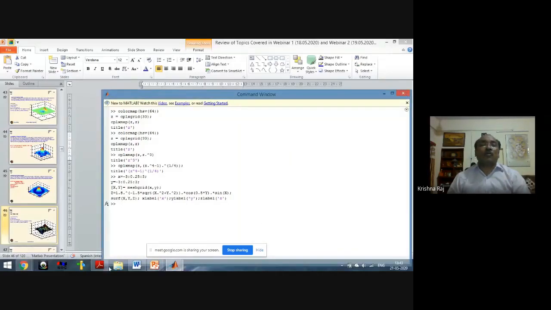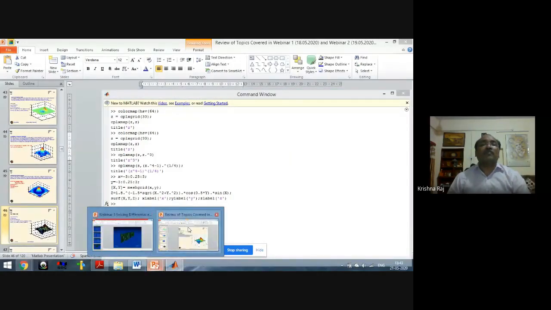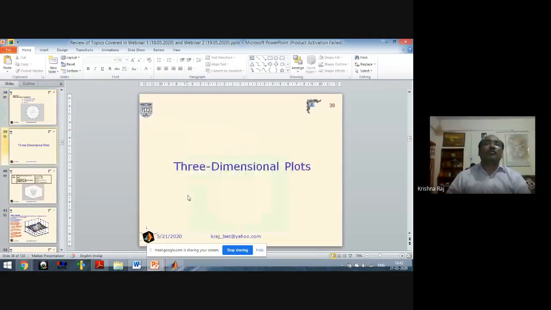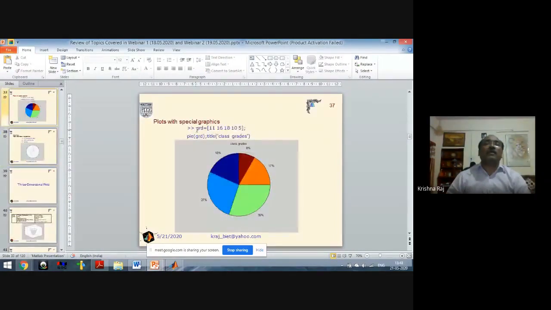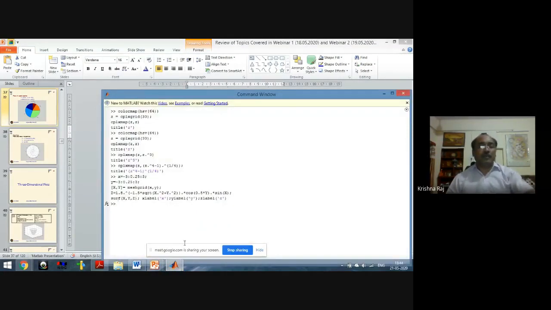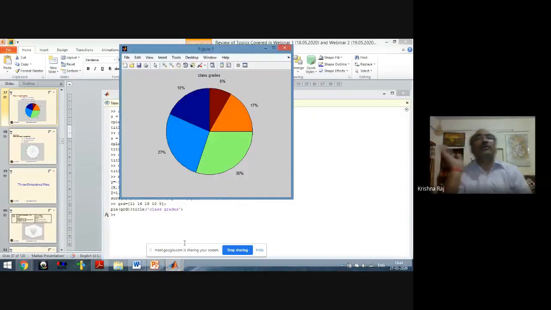Now more PPTs can also be tested here. Suppose we are interested in this pie chart. Just write the command in the command window. I'm repeating the same thing: write the command in the command window. Please don't just follow me copying and pasting. I'm just trying to show you how the command will be written and what the return of those commands will be. This is the pie chart.